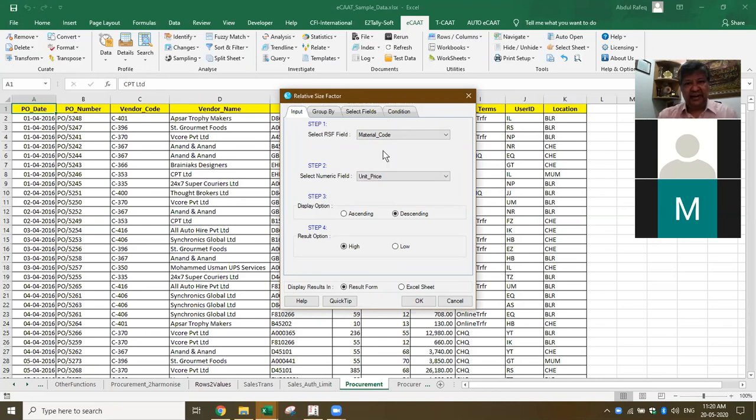Okay, I'll show you the result. It's a very simple, very powerful formula, but very simple to use. So I have selected the material code, which means for each material code, it'll do the analysis. What are the first highest purchase? What are the second highest purchase? And give me the ratio, which means at one glance, I'll be able to pick up all the irregularities. What will be the number of items?